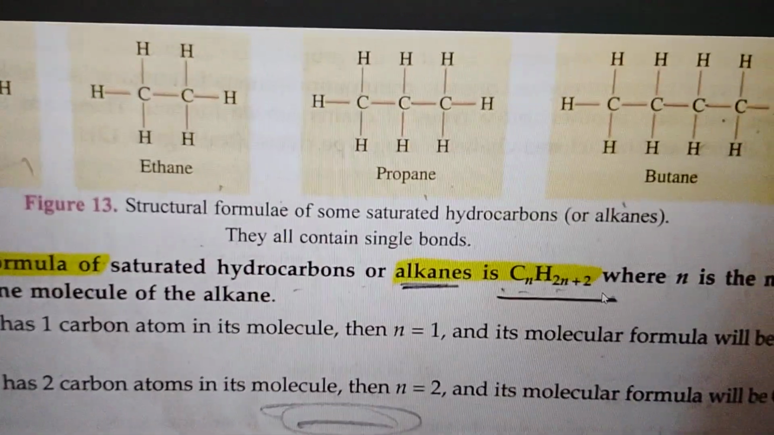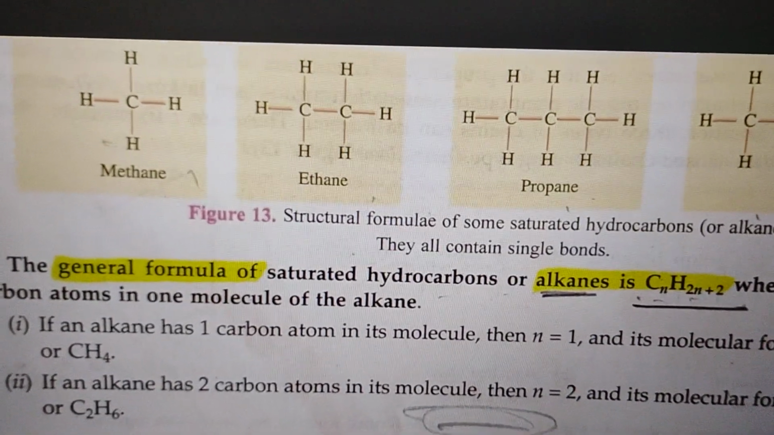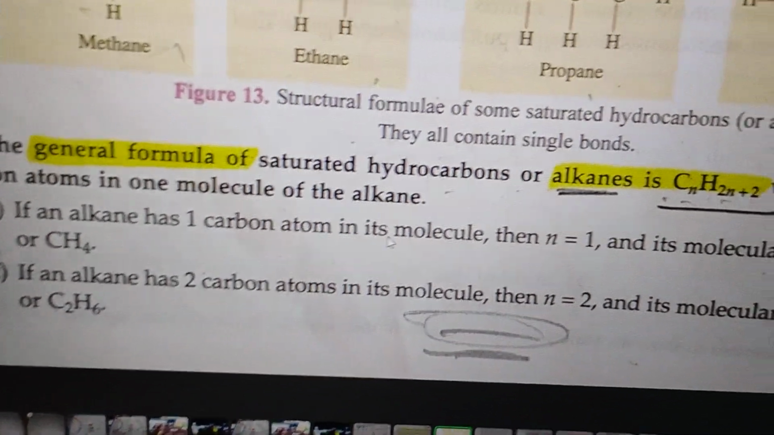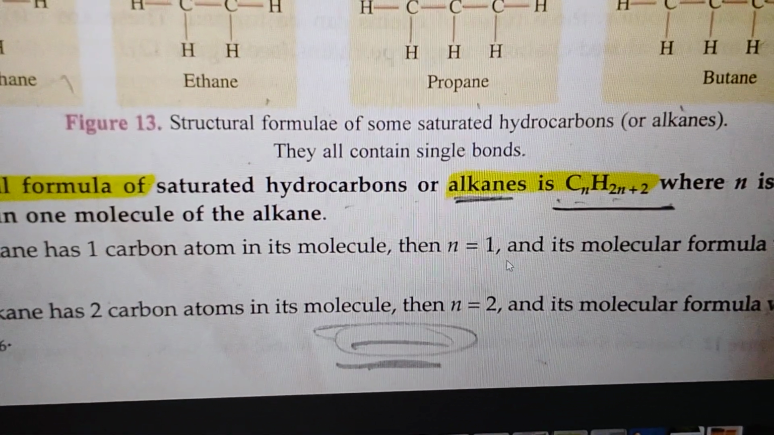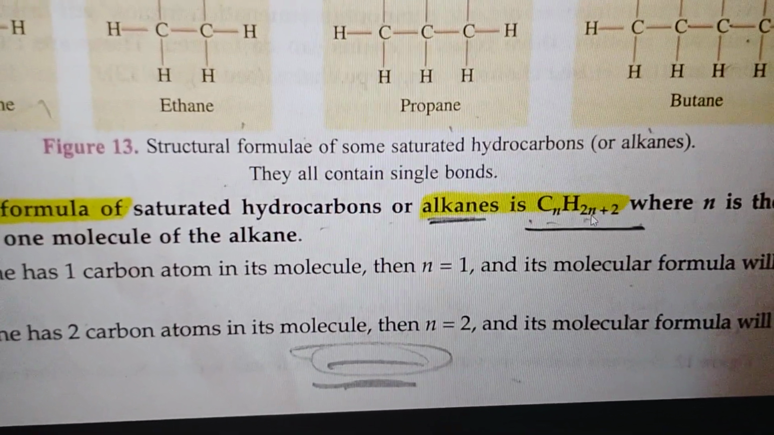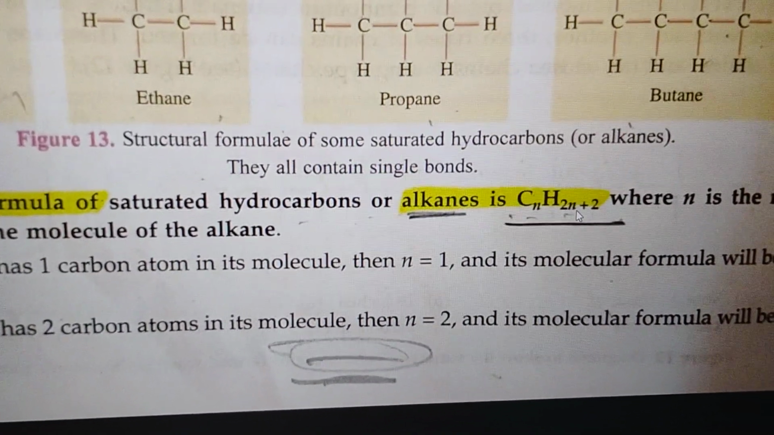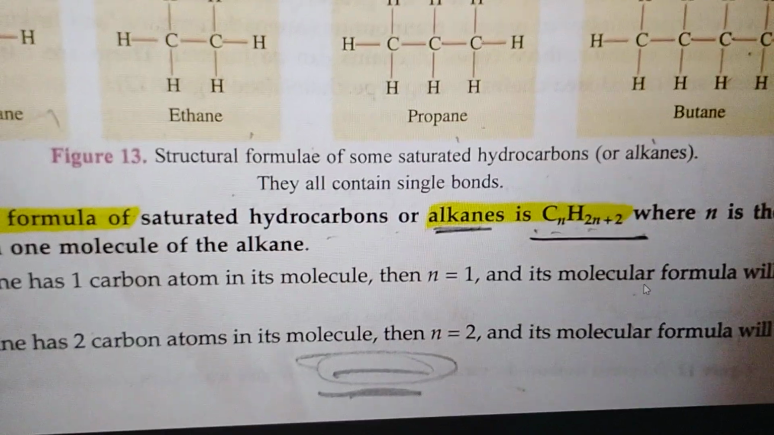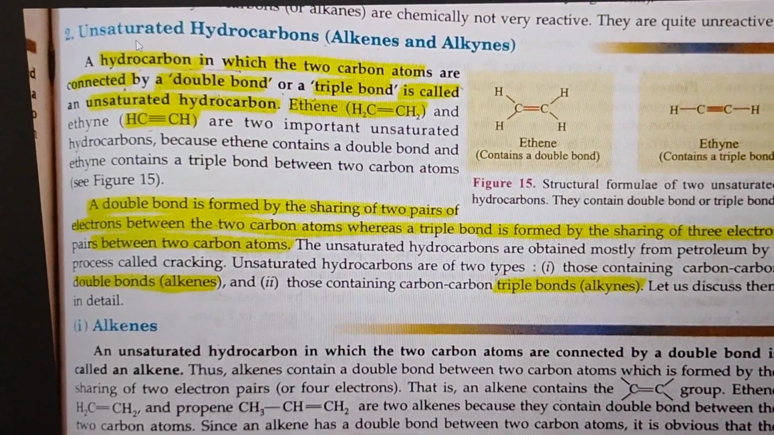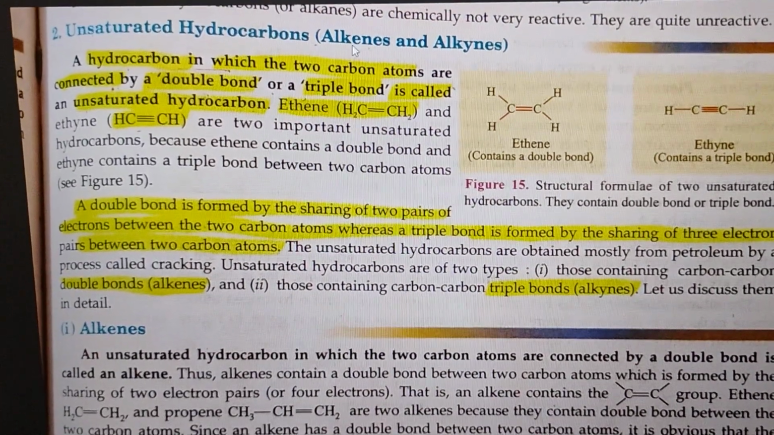CnH2n+2. Always remember, students, n is the number of carbon atoms in one molecule of the alkane. So suppose if an alkane has one carbon atom in its molecule, then here n is equal to 1, so you put 1 here: C1H2 into 1 plus 2. So C1 and H, 2 into 1 is 2, plus 2 is 4. So the formula will be CH4. Got it?